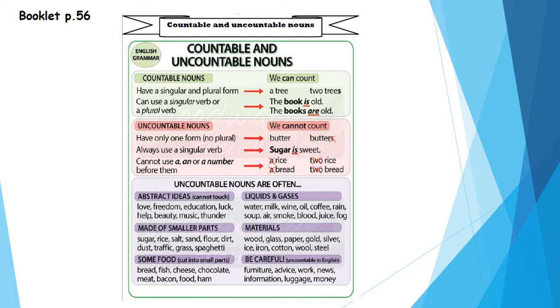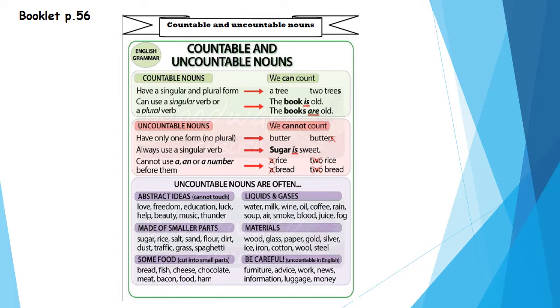Like what? Love, freedom, education, luck, help, beauty, music, thunder. Things made of smaller parts. Like what? Sugar, rice, salt, sand, flour, dirt, dust, traffic, grass, spaghetti. Some food cut into small parts. Like what? Bread, fish, cheese, chocolate, meat, bacon, food, ham.